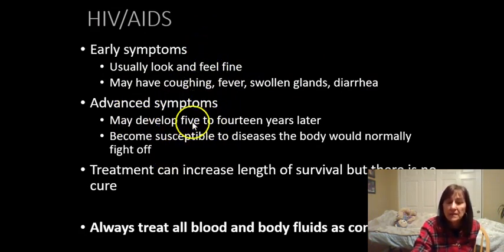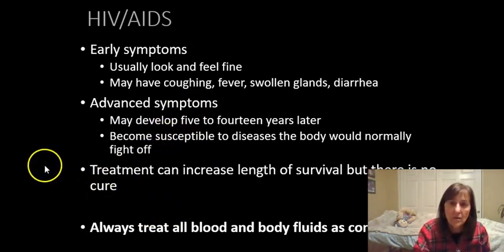And then the advanced symptoms come later. Treatment is definitely changing things. So again, the survival is terrific now, as you can see on TV commercials. But we still want to prevent ourselves from getting it. So treat all blood and body fluid as if contaminated.